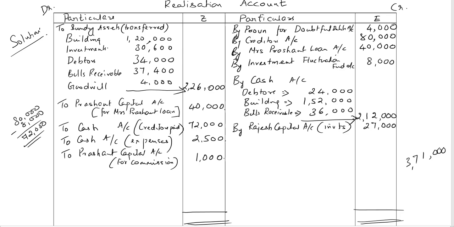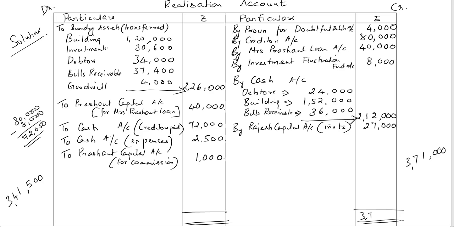The credit side totals to 3,71,000 rupees. And the debit side totals to 3,41,500 rupees.